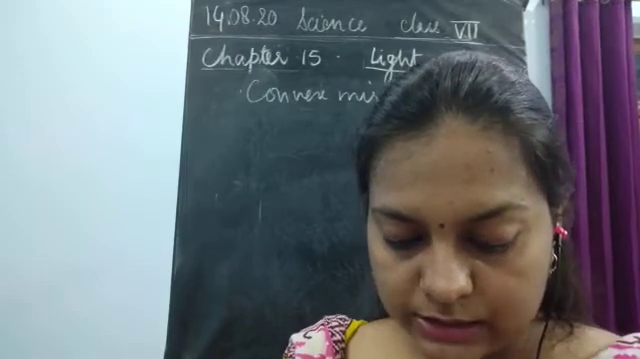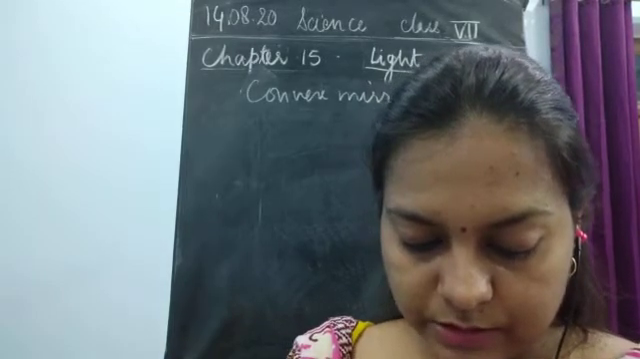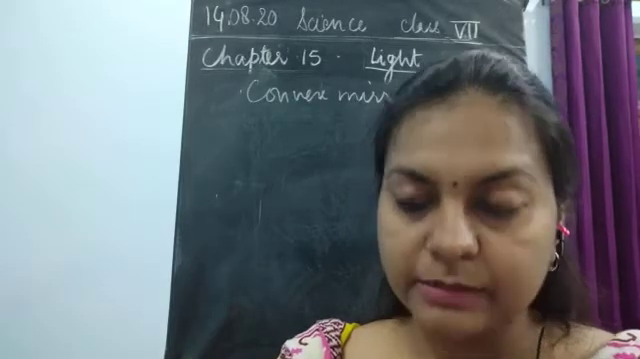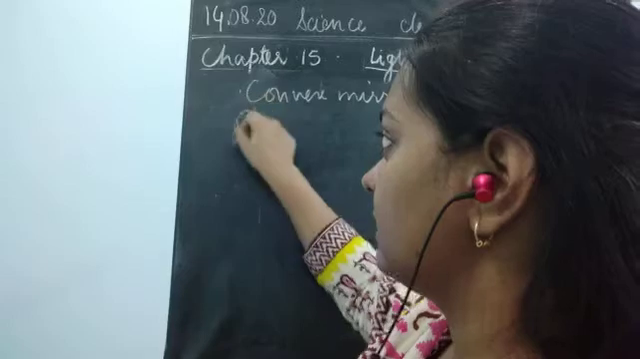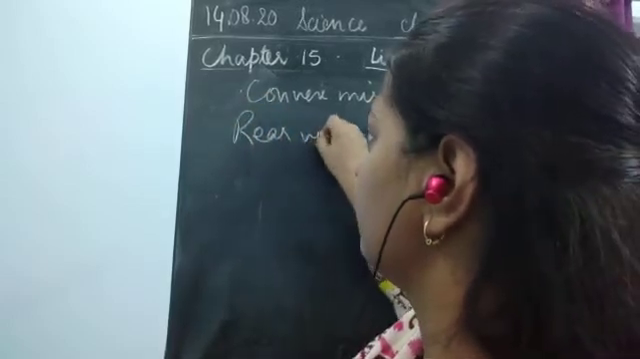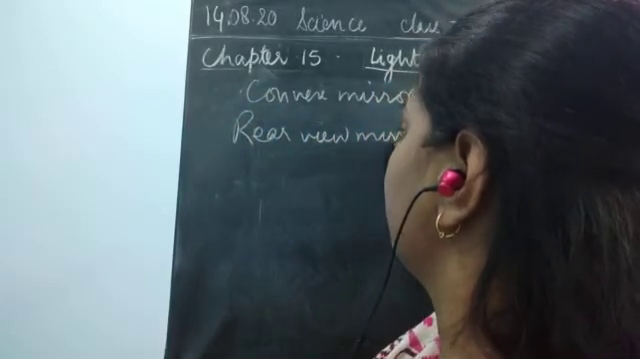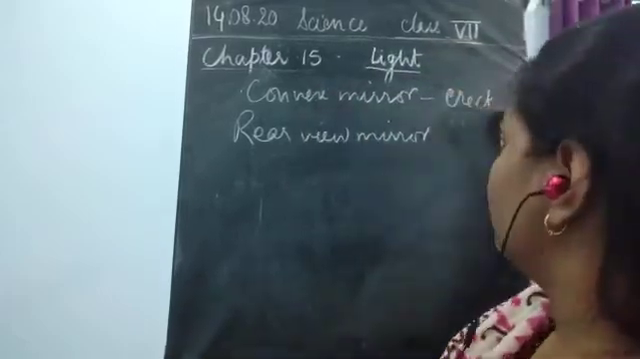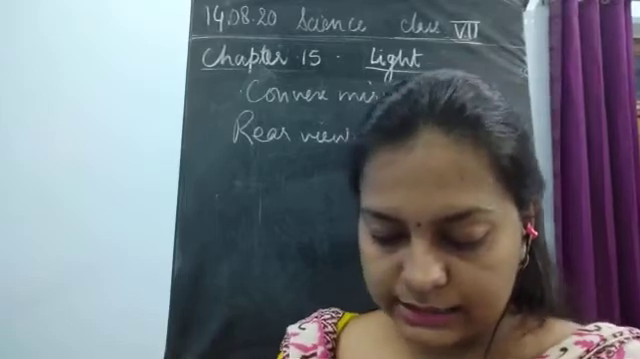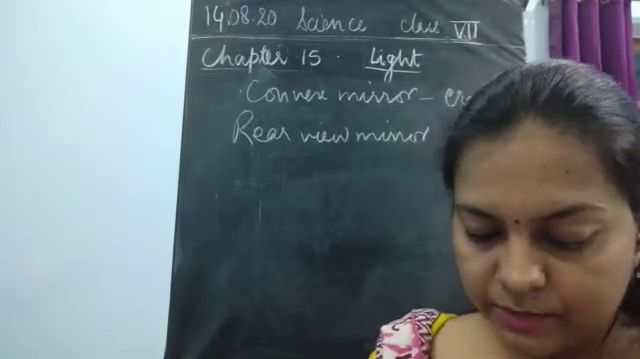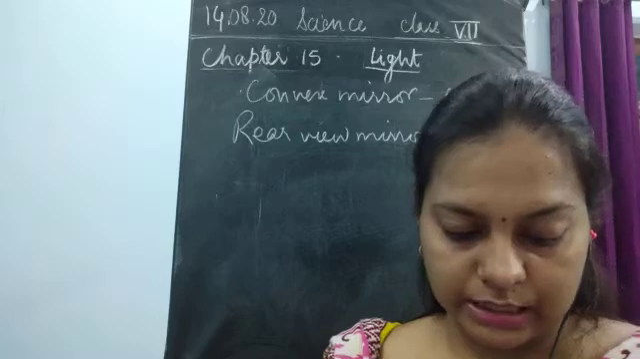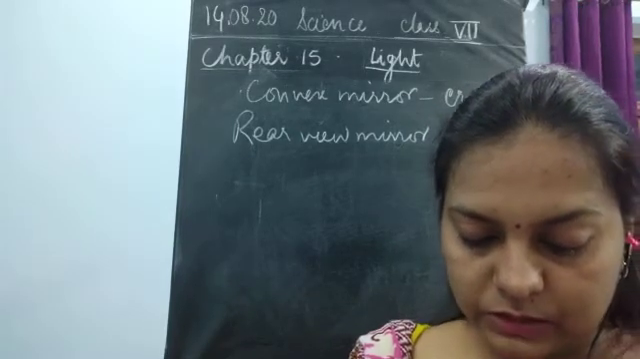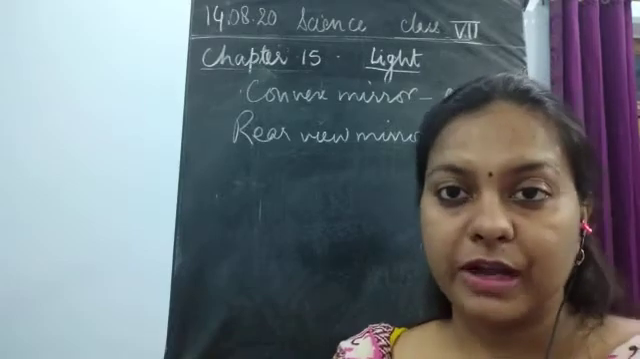So what is the use of this convex mirror? We can recognize it as a rear view mirror. It is used as a rear view mirror. Now the next thing is that the image is going to spread over a large area, so this helps the driver to see the traffic behind them. So this is used to see the traffic behind them.